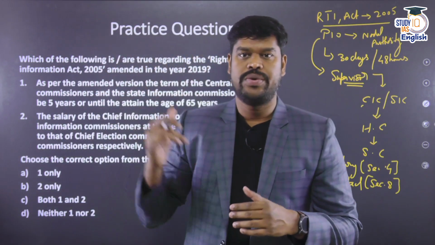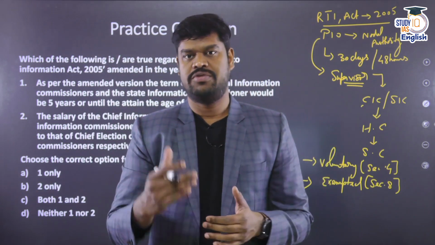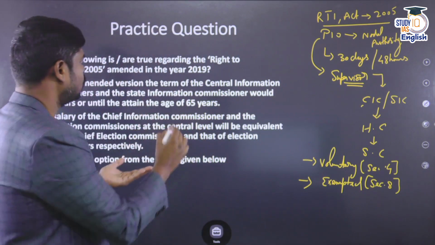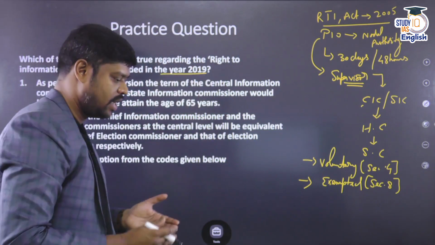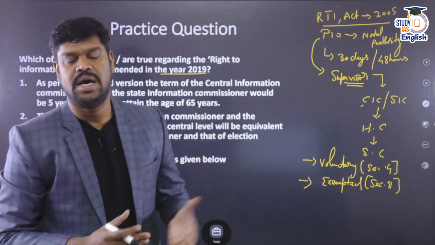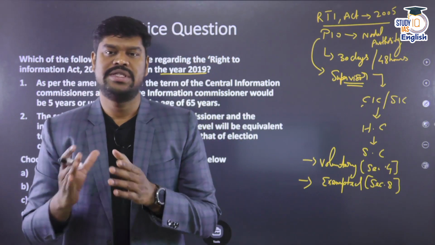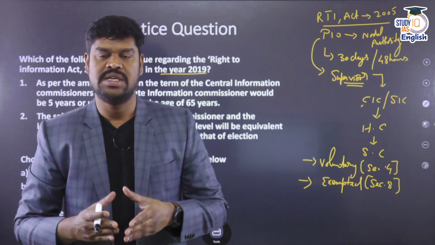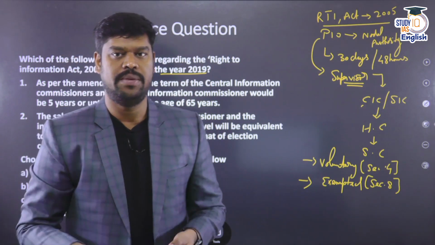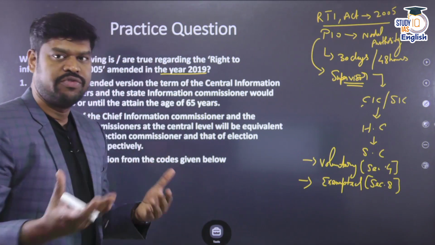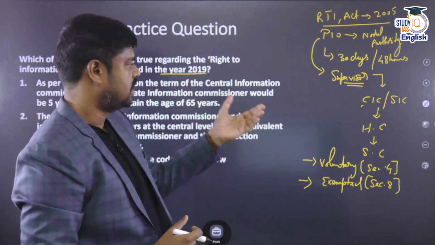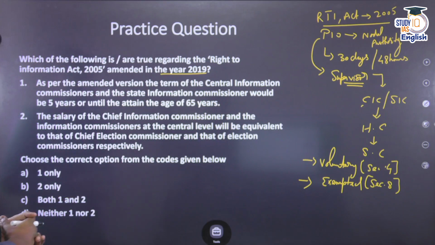Now, let us get into the question and try to understand what kind of changes have happened in the recent past. The Right to Information Act was amended in the year 2019. In fact, during the debates in Parliament when the amendment bill was introduced, some of the members of the opposition called this a right to elimination bill. It is not a right to information act anymore. It is a right to elimination bill, elimination of information from the government. However, this act has been passed. So, let us try to understand the provisions of the amendment that has happened.